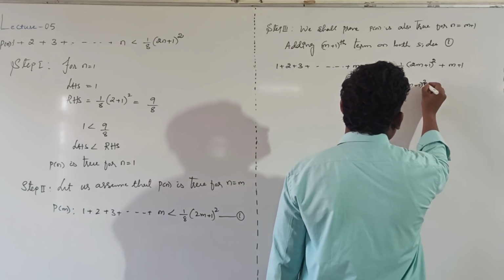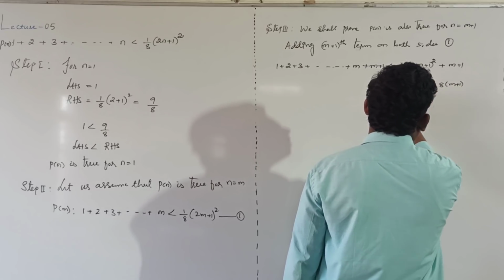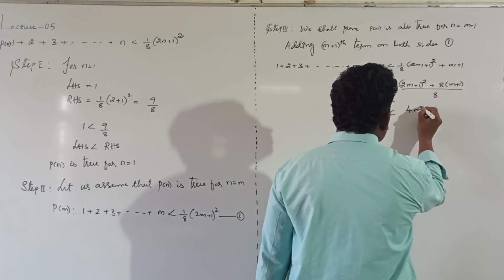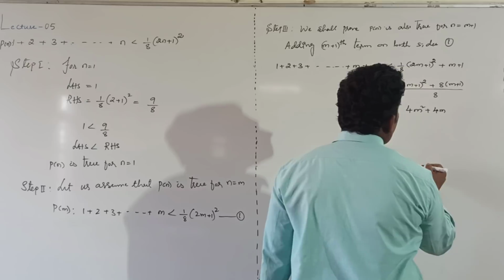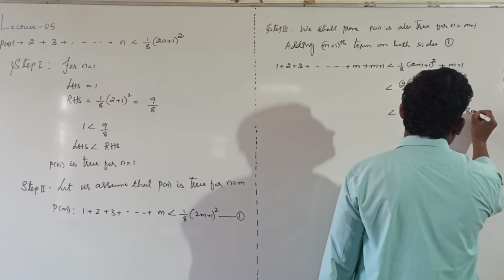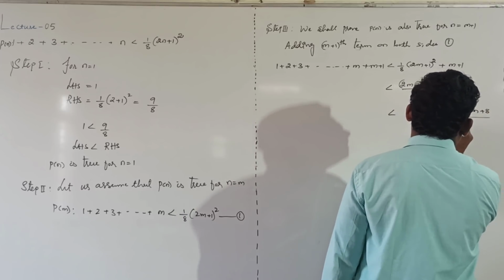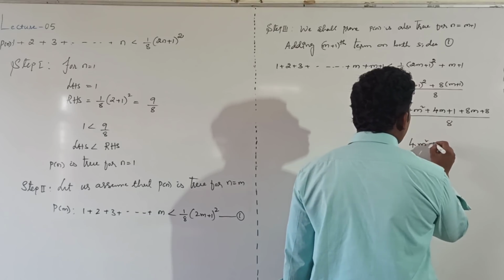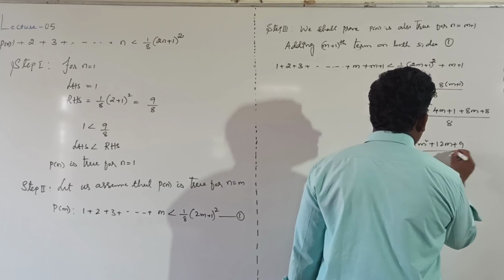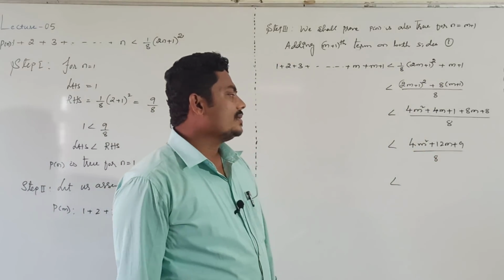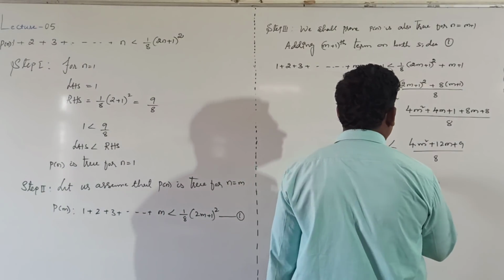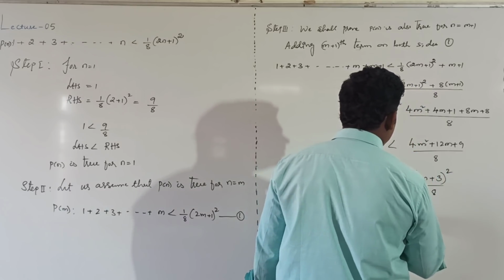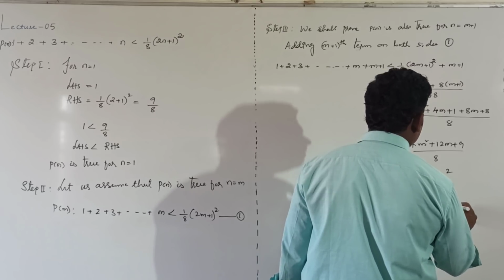(2m plus 1) whole square plus 8 into (m plus 1), whole thing divided by 8, taking LCM, is less than 4m square plus 4m plus 1 plus 8m plus 8, whole thing divided by 8, which is less than (4m square plus 12m plus 9) divided by 8. 4m square plus 12m plus 9 is nothing but the expansion of (2m plus 3) whole square, divided by 8, which is less than 1 divided by 8 into (2m plus 3) whole square.